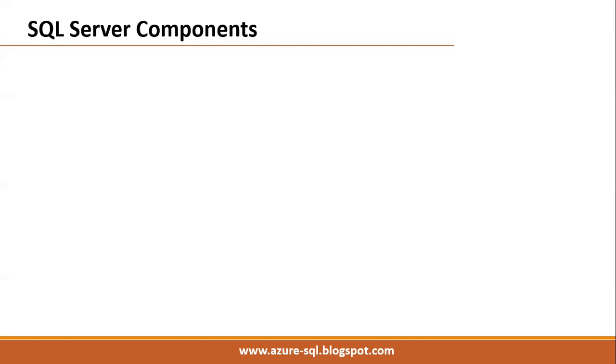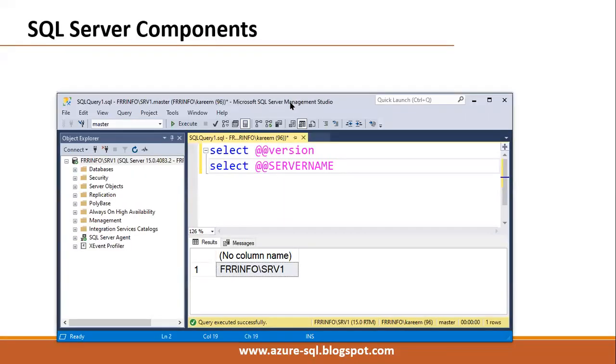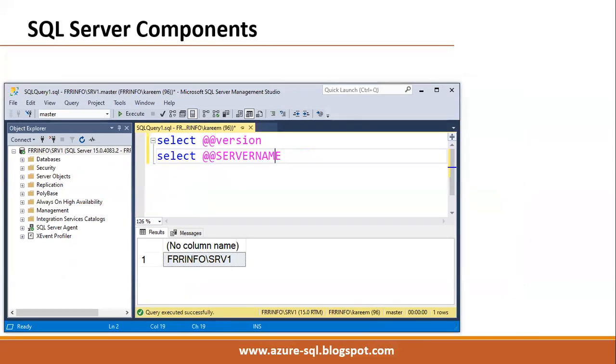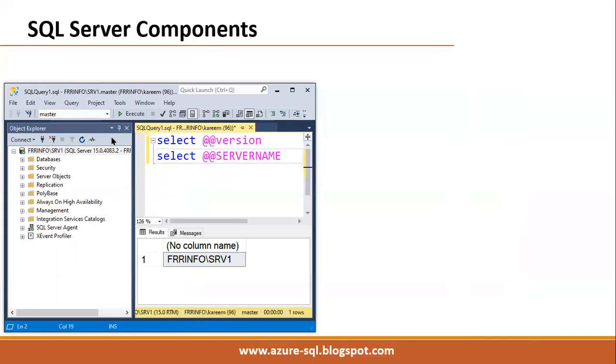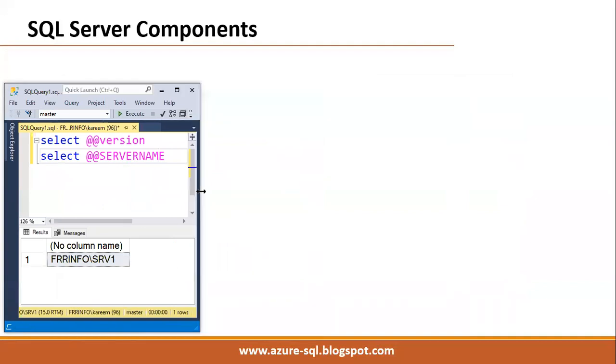Already we have seen that to connect and work with SQL Server we are using a tool called Microsoft SQL Server Management Studio. That's why SSMS comes under the workstation component, or a tool, through which we connect to and work with the server.